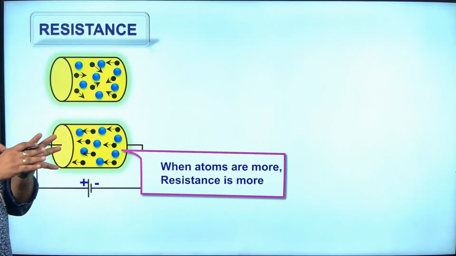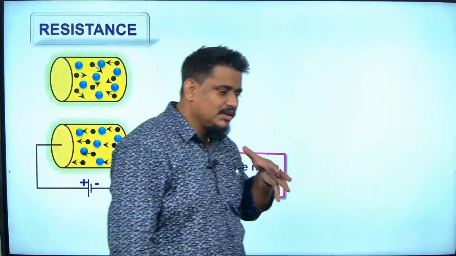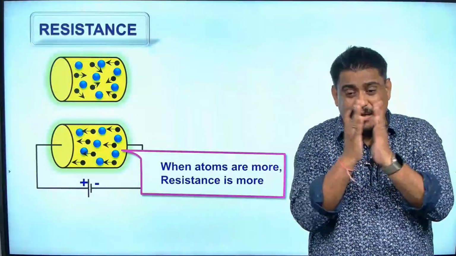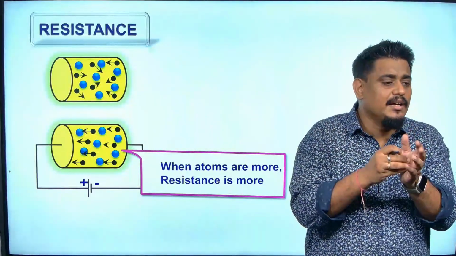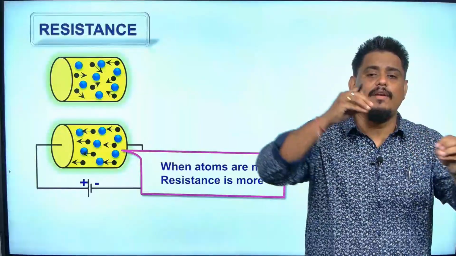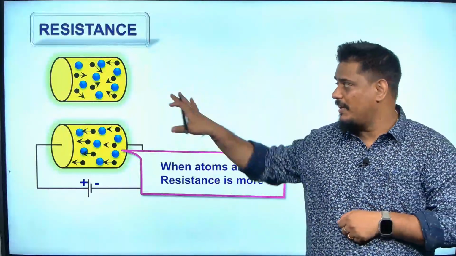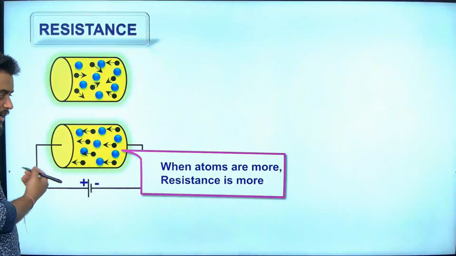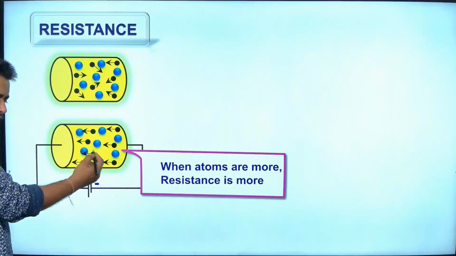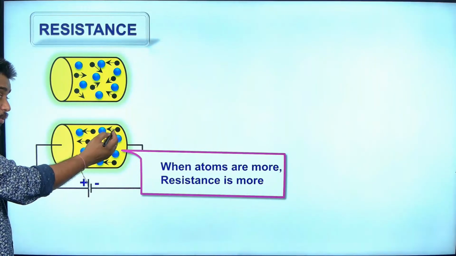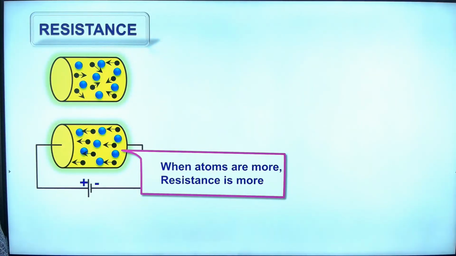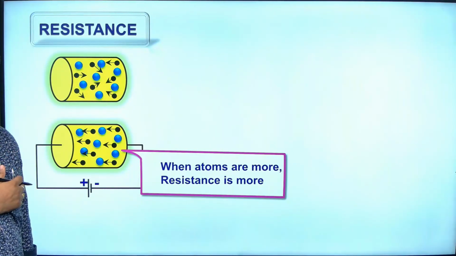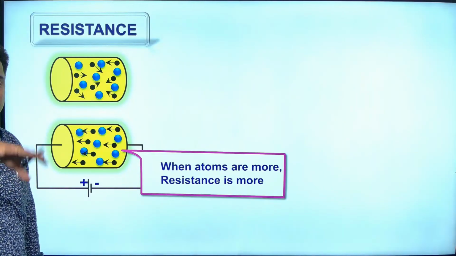So if a particular element has more atoms, then it will give more resistance. Resistance, in your mind you can establish, is like the hitting of electrons when they are traveling in one direction. Normally when you connect an electric field, these electrons will try to move in one direction. But if they hit these atoms, particles, the more it hits, the more resistance there will be. So a densely populated conductor will have more resistance compared to a less dense conductor.